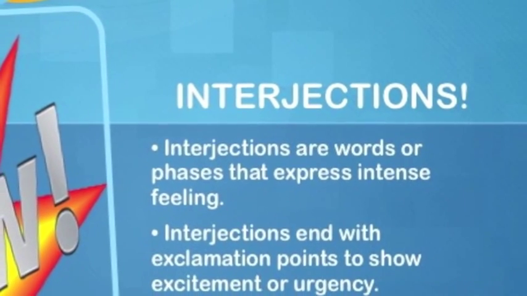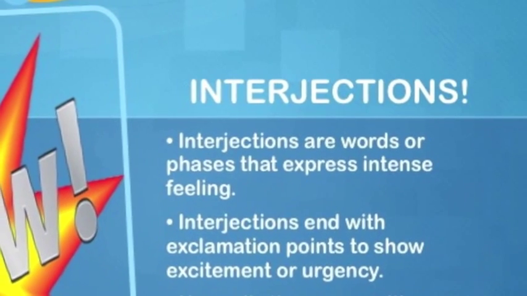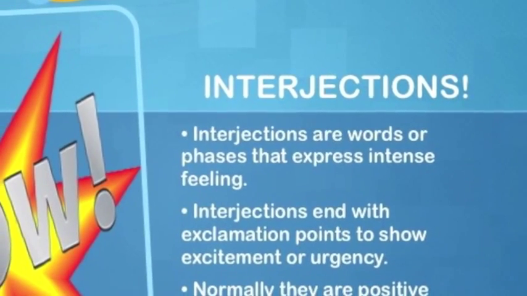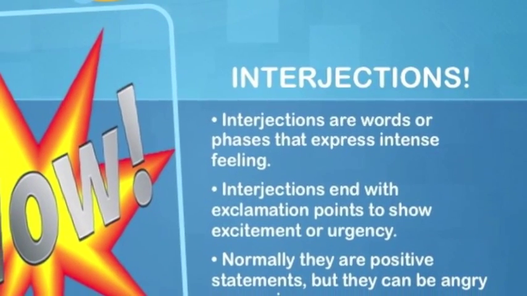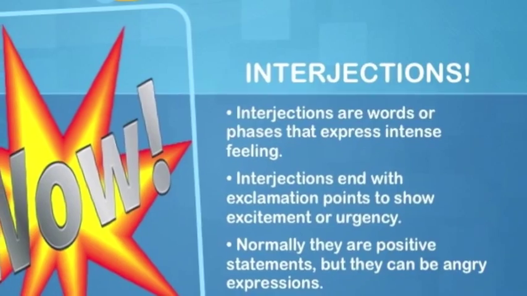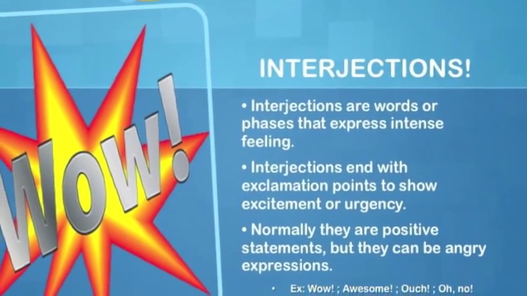Now we've come to interjections. Interjections are words or phrases that express intense feeling. Interjections can be easily discovered because they end with an exclamation point, and that exclamation point shows urgency or excitement. They are normally positive statements, but they can be angry or hurtful depending on what context they're used in. So an example of this would be like, wow, exclamation point, or awesome, exclamation point. And the more negative ones would be, ouch, like you stubbed your toe, or oh no, like something bad had happened.